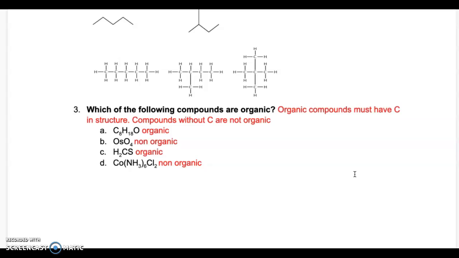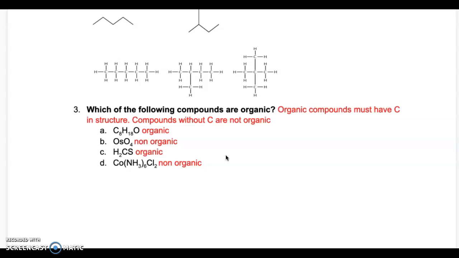Halogens are the nonmetals that are, for example, chlorine, bromine, iodine, and so on. Nearly all the common elements are found in at least a few organic compounds. So among all of these examples, A, B, C, D, we can find some of them that are organic and some of them that are non-organic.